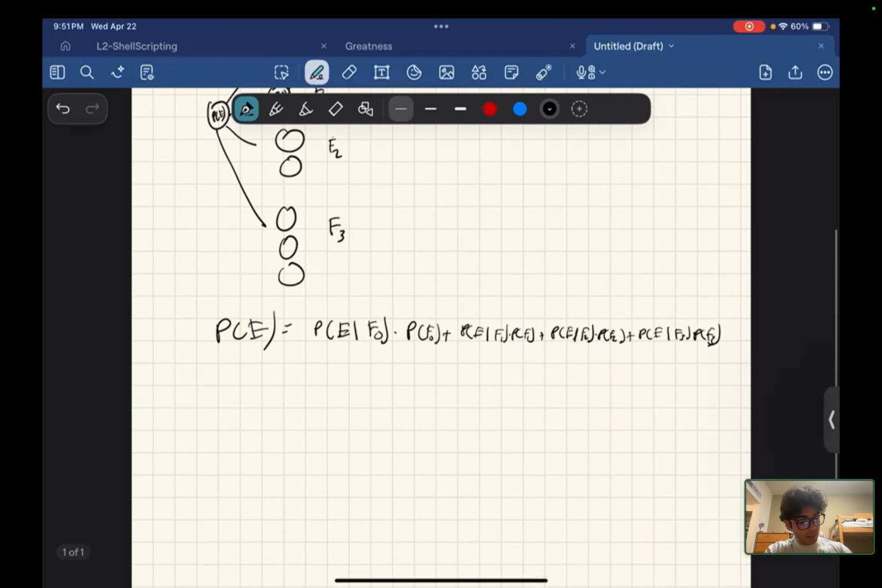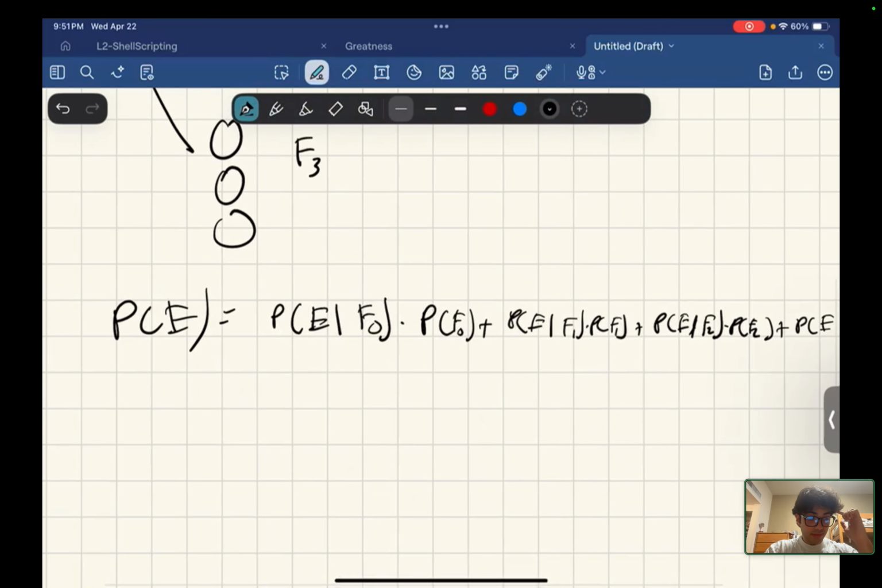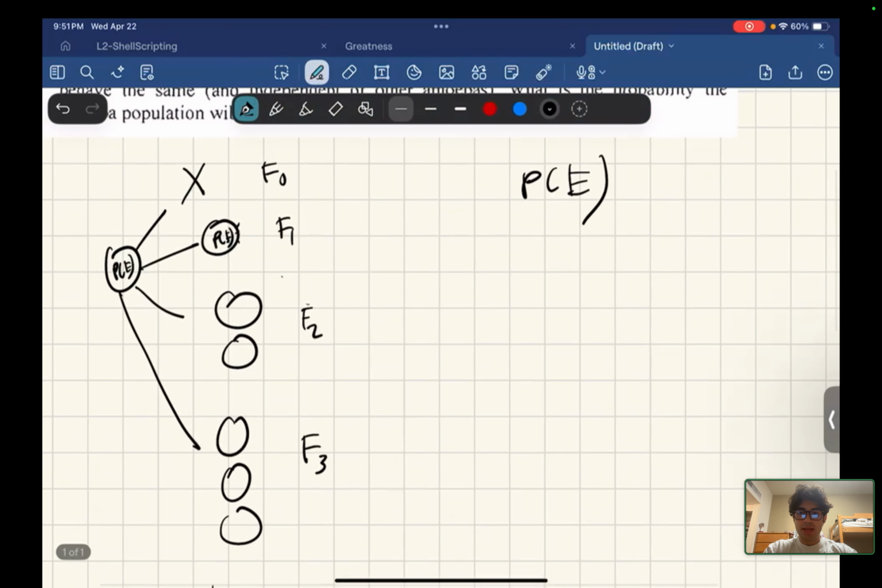Okay, nice. Now we can break down each event one by one. So the probability of E given F0. We start off with one amoeba.